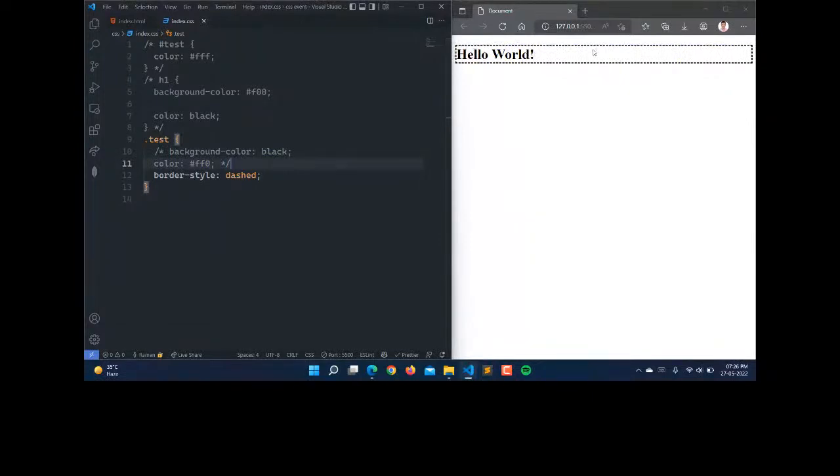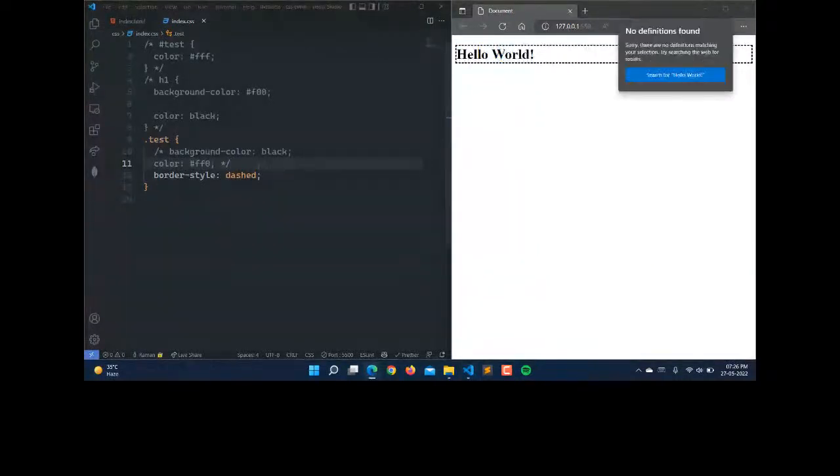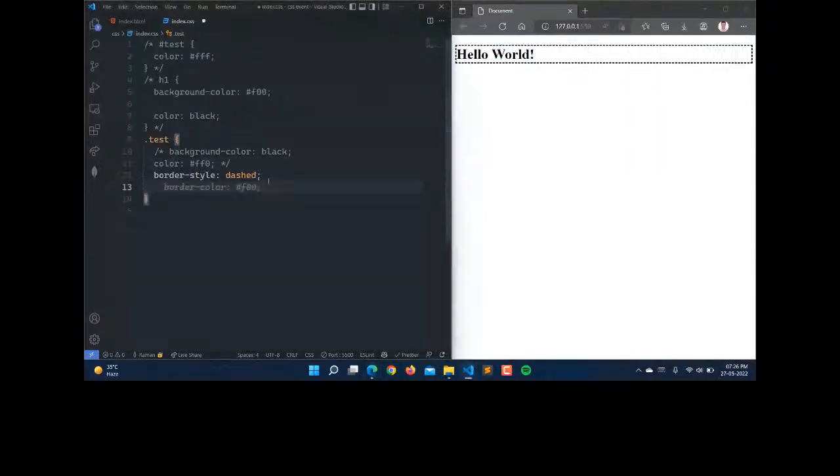You can now see the border. So now our border is dashed. So this is having the style as dashed here. So here we can define now the border color as well. So we can use the border color. So that is red here. So when I save this, you can see that our border color is red.